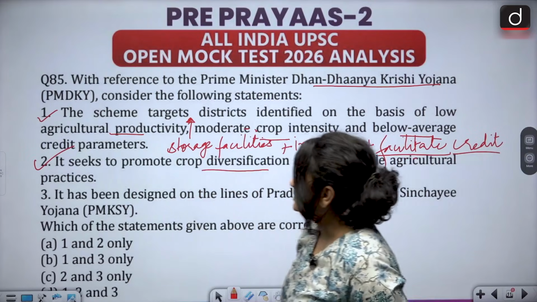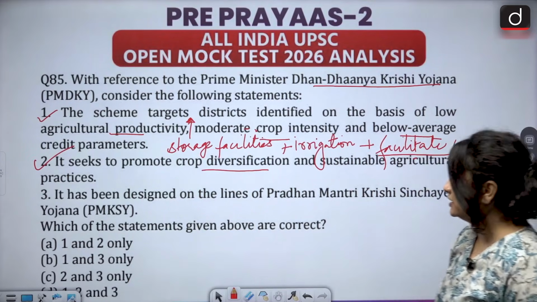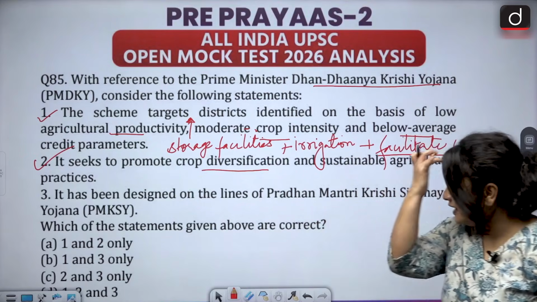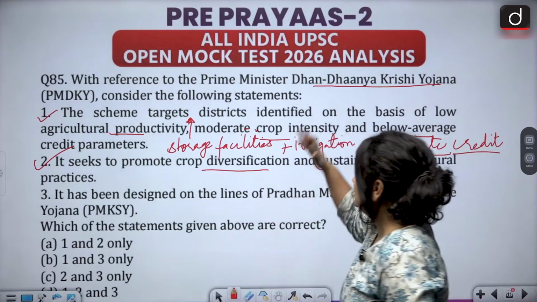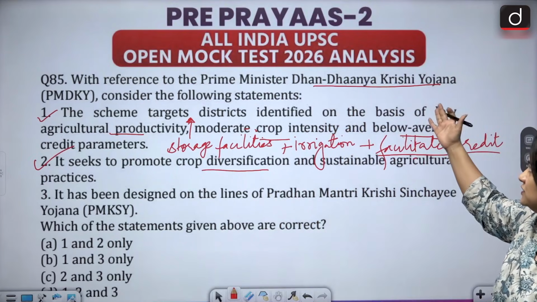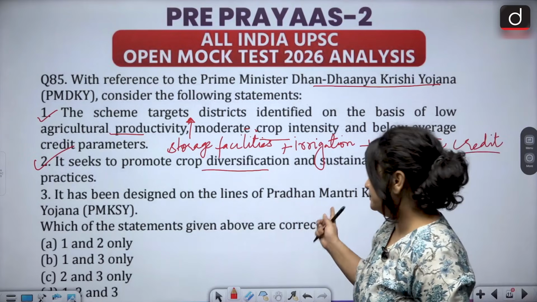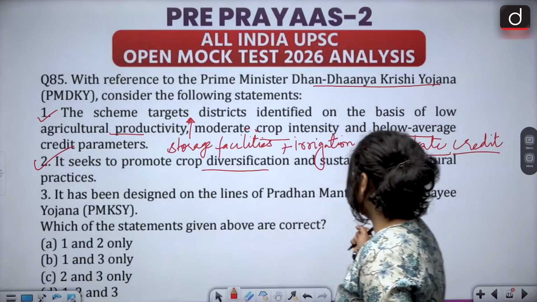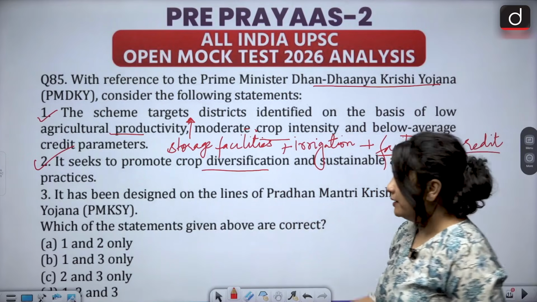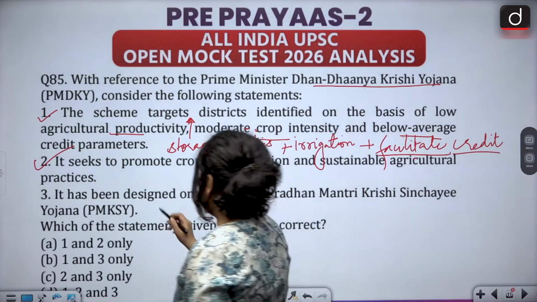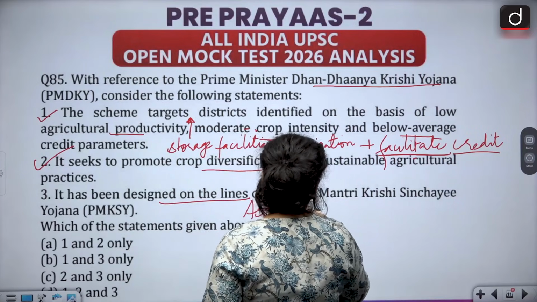The third statement says it has been designed on the lines of Pradhan Mantri Krishi Sinchai Yojana. Now this is where the caveat lies, because most of the students are likely to think that it deals with Dhan Dhanya, it has to do with Krishi Yojana, so therefore it must be inspired by the Krishi Sinchai Yojana as well. Of course, irrigation facilities have been mentioned, but it has been actually designed on the lines of the aspirational districts program.